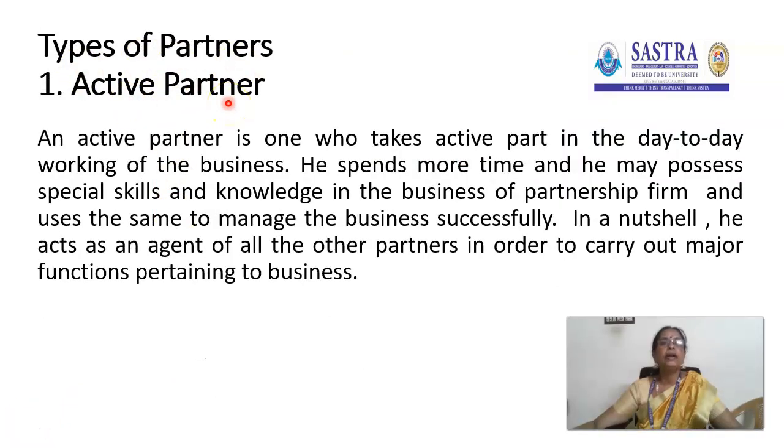The first partner is called the active partner. An active partner is one who takes an active part in the day-to-day working of the business. He spends more time and may possess special skills and knowledge in the business of the partnership firm and uses the same to manage the business successfully. In a nutshell, he acts as an agent of all the other partners in order to carry out major functions pertaining to business.